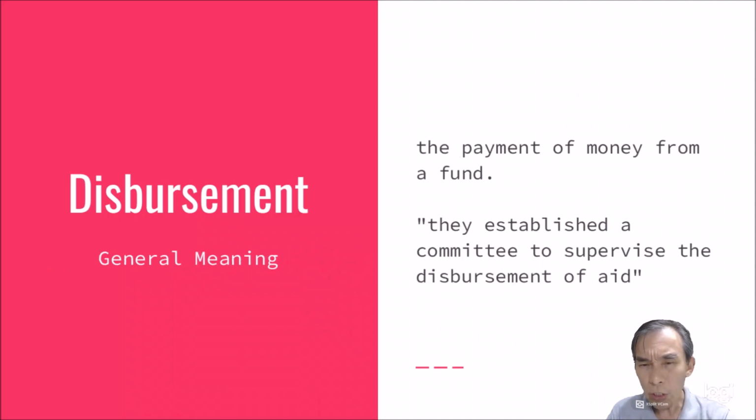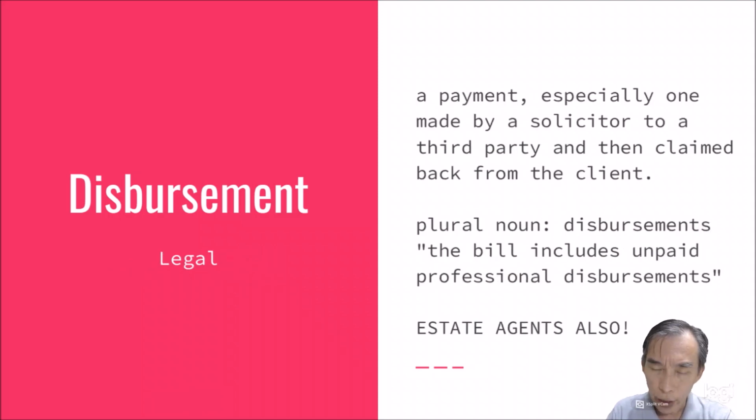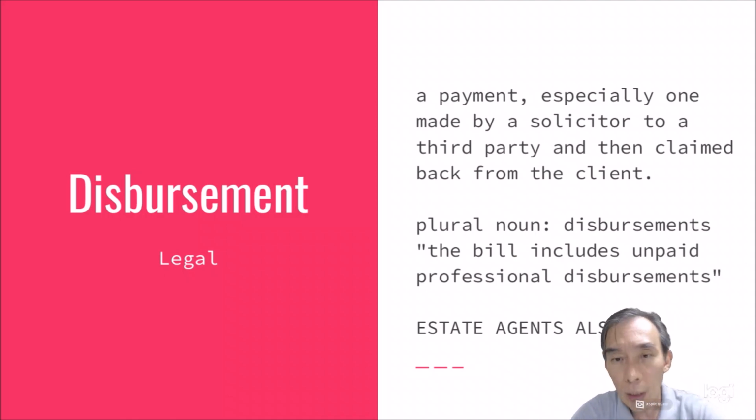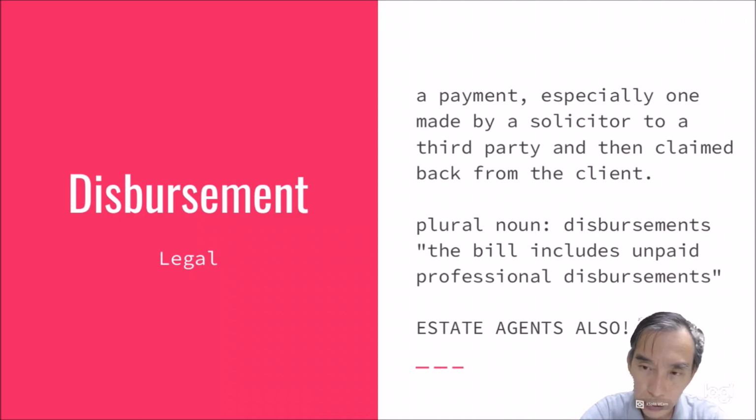So general meaning, as I said just now, disbursement means the payment of money from a fund. Example: they establish a committee to supervise the disbursement of aid. So aid means fund, financial aid. Another way it is used is legally. This is the more related disbursement appropriate for our profession as an estate agent. A payment, especially one made by a solicitor to a third party and then claimed back from the client. Plural is actually disbursements. The bill includes unpaid professional disbursements.